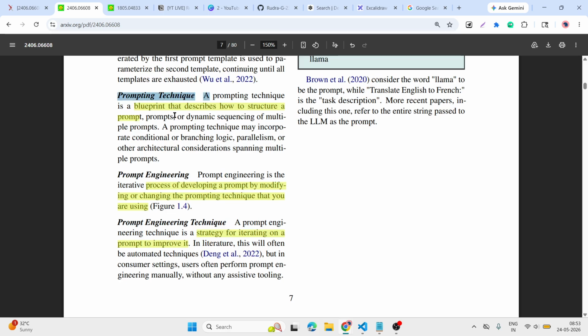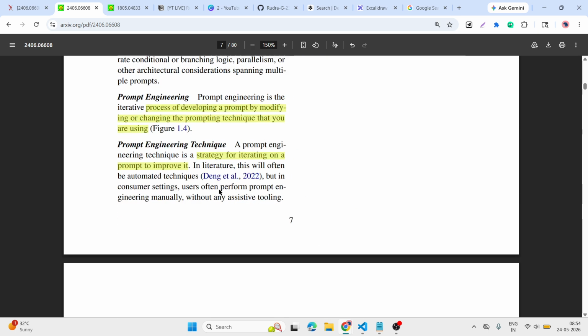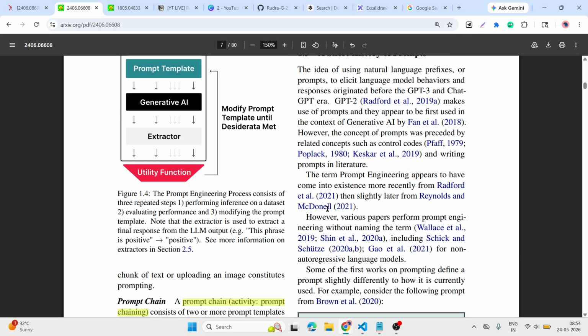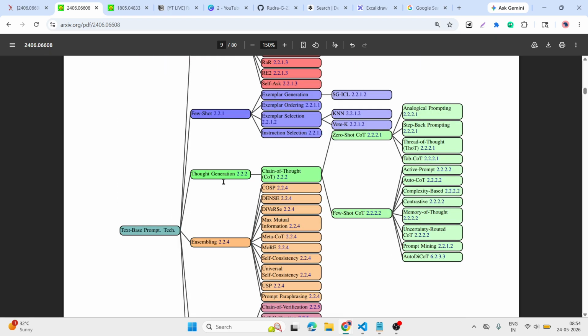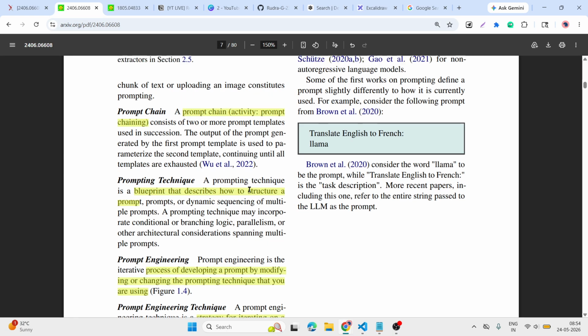Then what is a prompting technique? Simple, the blueprint which we are discussing and learning from this 80-page document. What is prompt engineering? Simple, developing a prompt. If you notice, we give a prompt to the generative AI, then it gives some output. If the output is not according to us, then we change something in the prompt, and so on. What is a prompt engineering technique? Simple, the strategy. In this topic we are discussing a lot of strategies to understand how to prompt the AI.